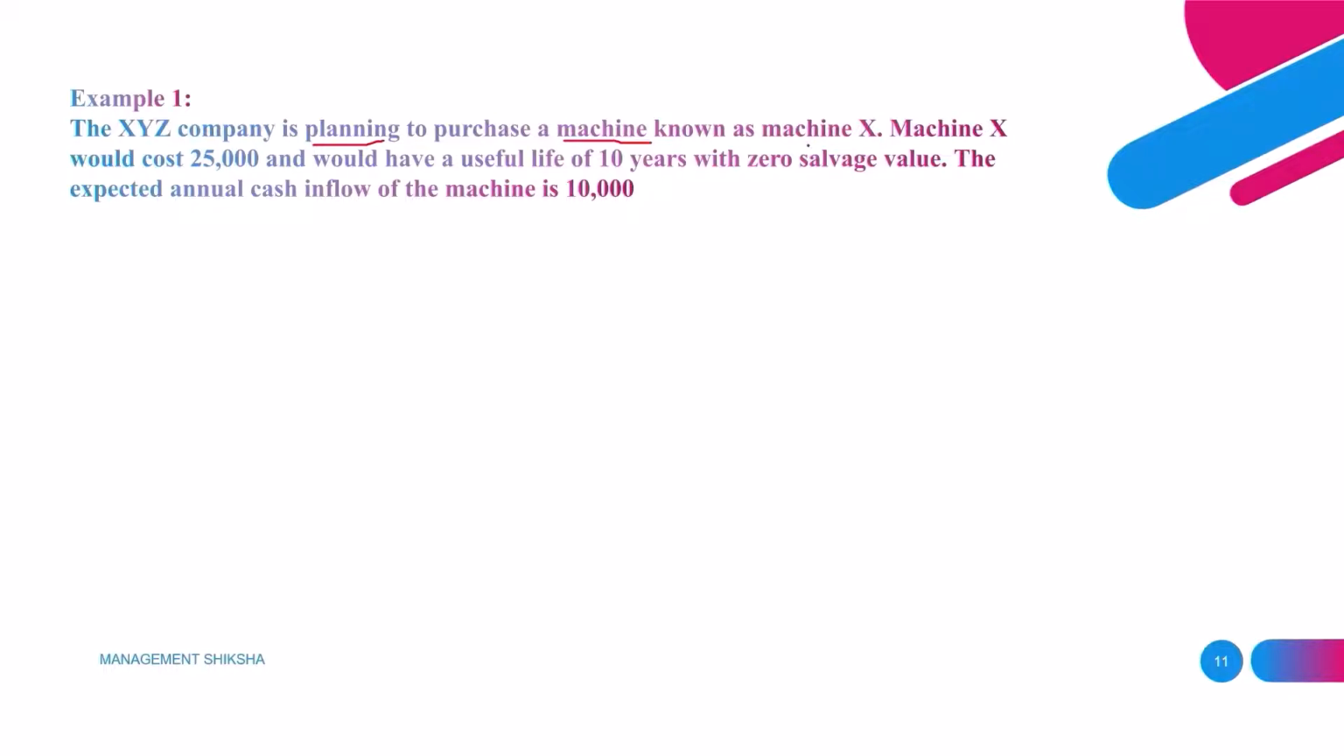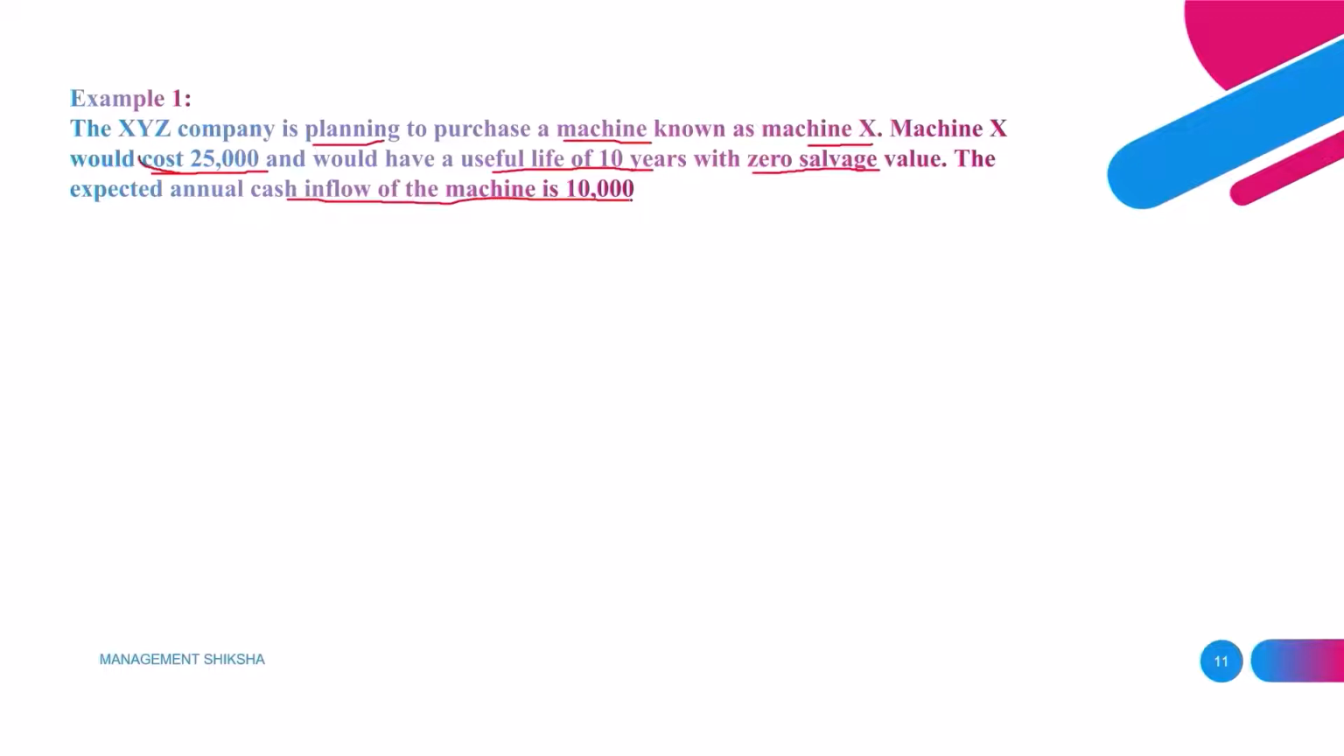So that machine is named X. The purchasing cost of this machine is 25,000, and the machine has a lifespan of 10 years, meaning without any repairs or so. For this machine there is a life of 10 years, and there is no wastage or extra cost, meaning salvage value. And the inflows: if this company purchases this machine for 25,000, every year that machine can generate revenue of 10,000 rupees.